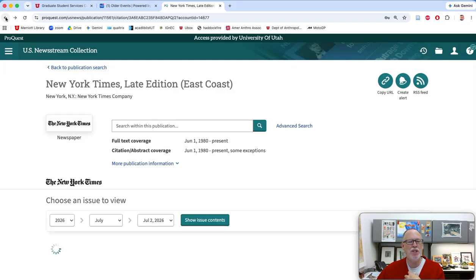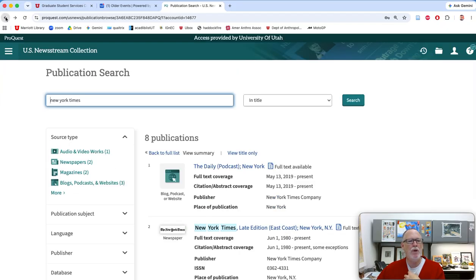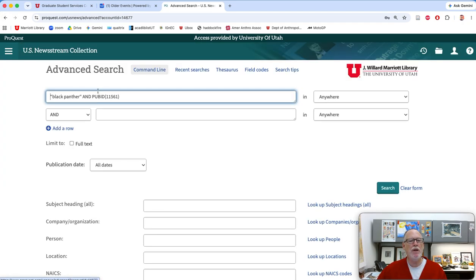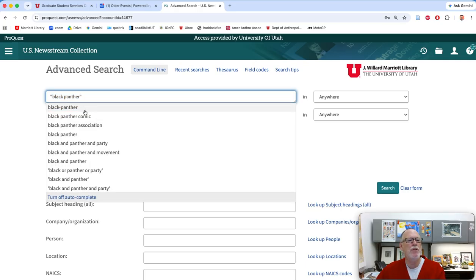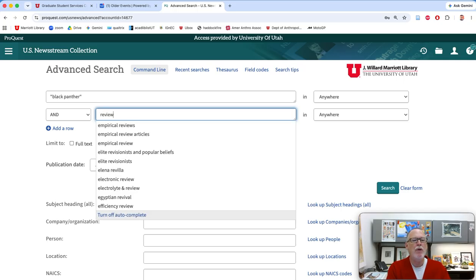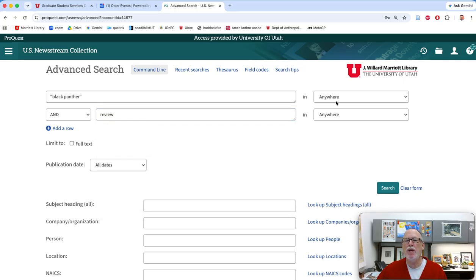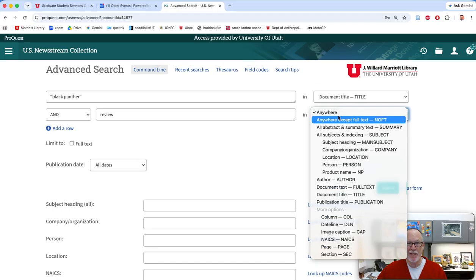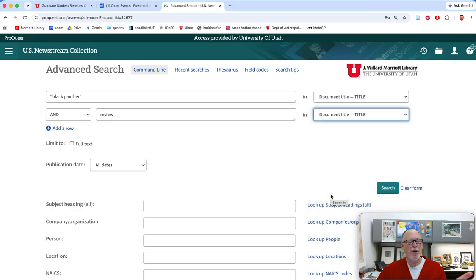So here's what I would suggest. You can look in all of the newspapers. When you click on Advanced Search, I'm going to get rid of the publication ID, which is the New York Times. I'm going to do Black Panther and another word, review, and then I'm only going to have that be in the title. Document title. That way I'm not getting stuff that's kind of mixed in there, but it's like reviewing the film. So there's all the newspapers in the United States.